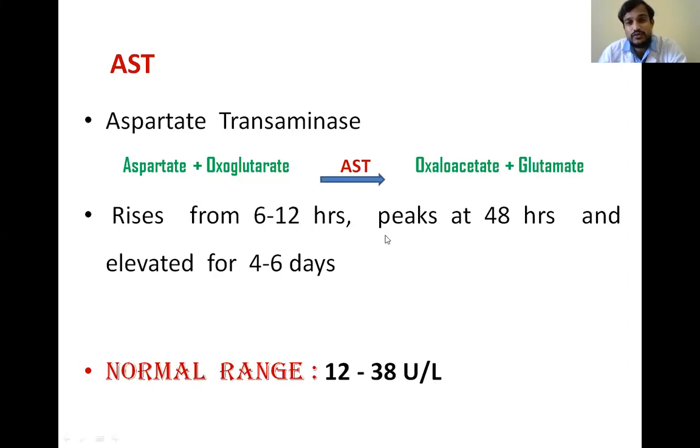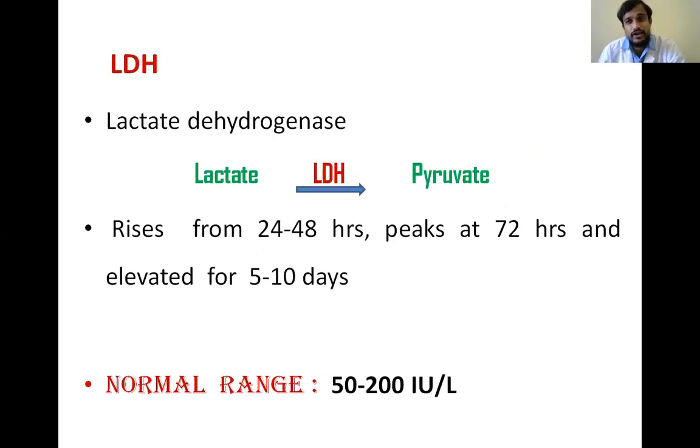It rises in 6 to 12 hours, peaks at 48 hours, and remains elevated for 4 to 6 days after myocardial infarction. The normal range of AST is 12 to 38 units per liter. And LDH is another enzyme which is necessary for conversion of lactate to pyruvate, and we know this step is necessary for production of energy. So this LDH is also released into the bloodstream when there is injury to the myocardium or heart muscle.